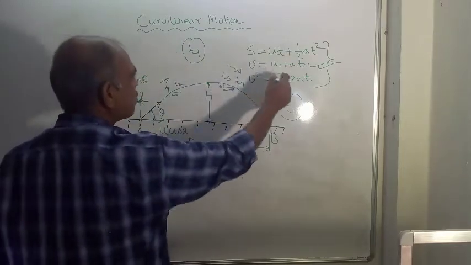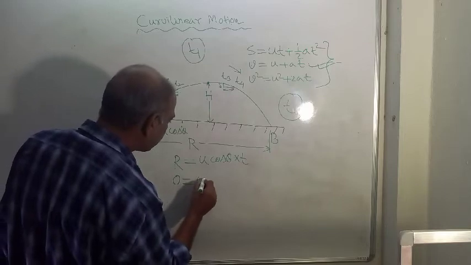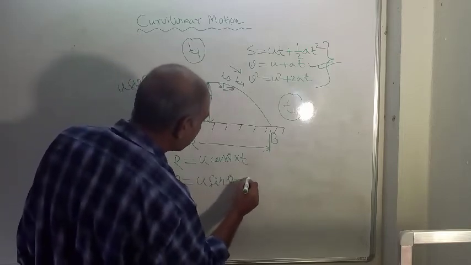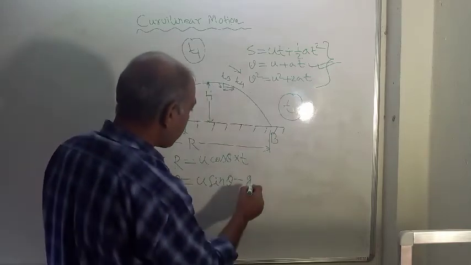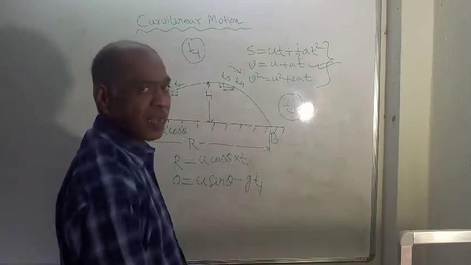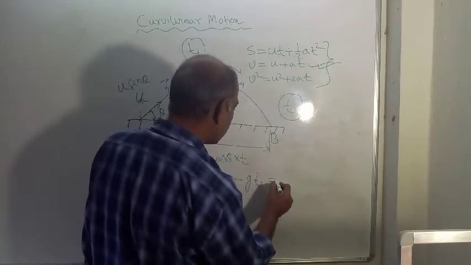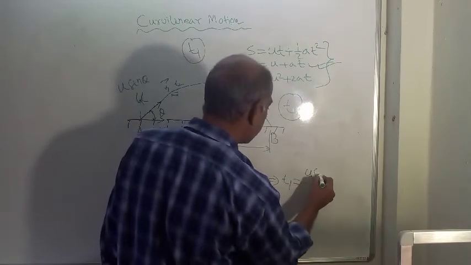Therefore, using this equation, 0 is equal to u sin theta minus g, because it is moving in the upward direction, multiplied by t1. t1 is the time taken by the particle to reach the maximum height. So from here we are getting t1 is equal to u sin theta by g.